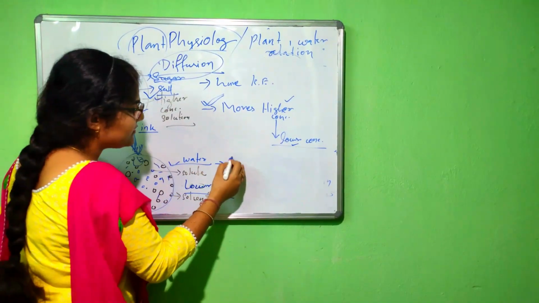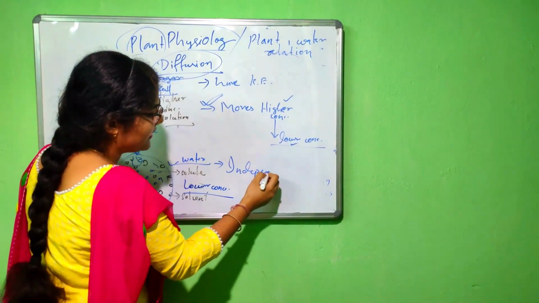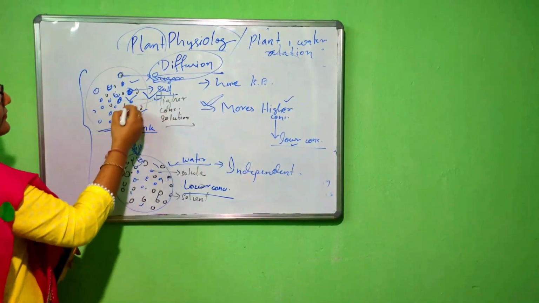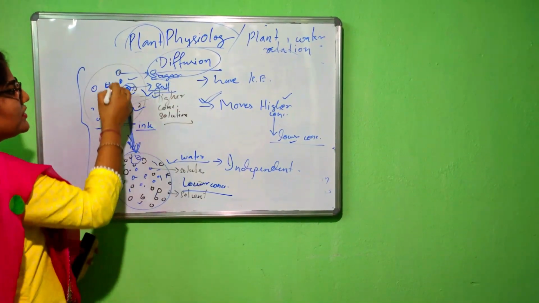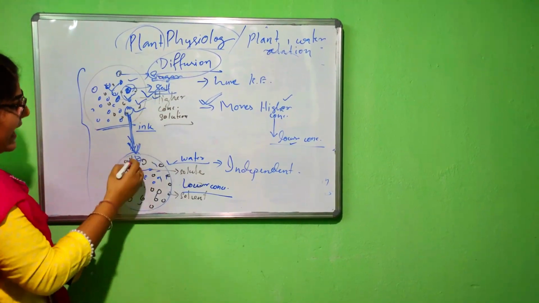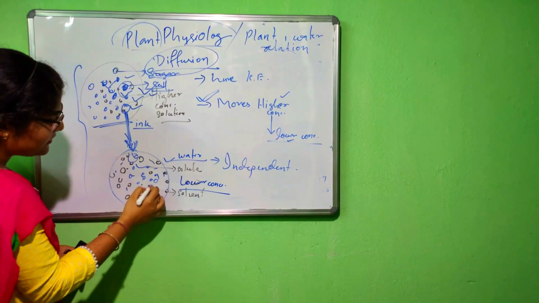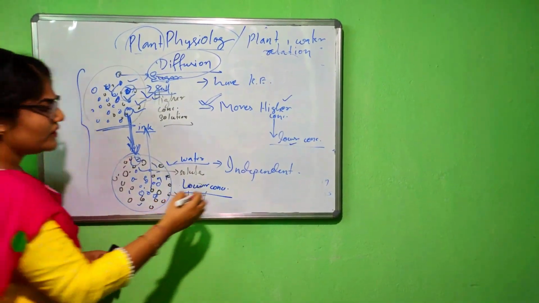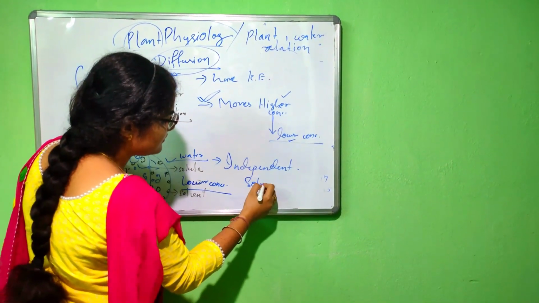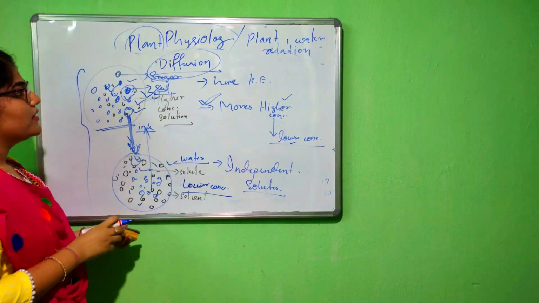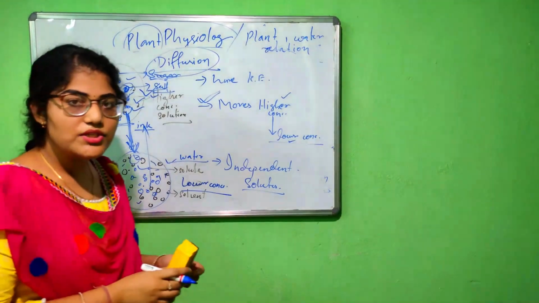They are always independent. So if the salt concentration is greater here, then salt will move from here to there. If the sugar concentration is greater here, then sugar will move upward. Independent solutes. These are the main points of diffusion.